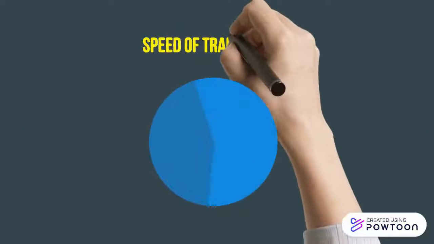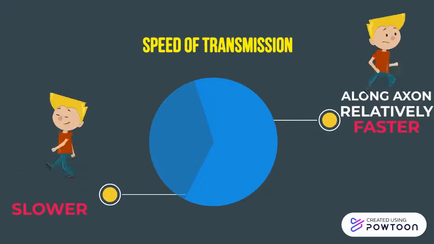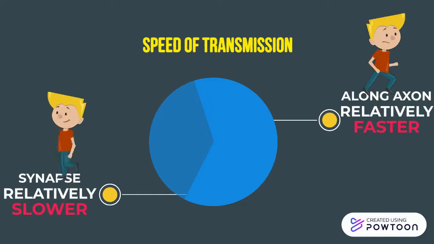Last but not least, since the axon transmits electrical impulses, it moves relatively faster, while in synapse it's very much slower because of the chemical signal.